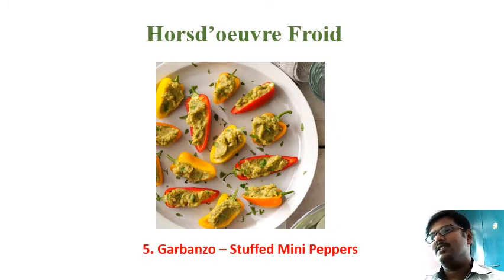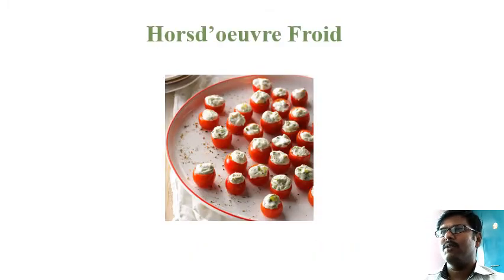And the next one, if you see, is stuffed mini peppers. You all know mini peppers have a pungent taste. It will increase the digestive juices in your stomach. That's the purpose we are using the mini peppers here as an appetizer. You can stuff the mini peppers with any kind of mashed potatoes, or herbs, or even any root tubers well cooked and mashed with spices and flavors. That can be served as a cold dish, a cold buffet menu.